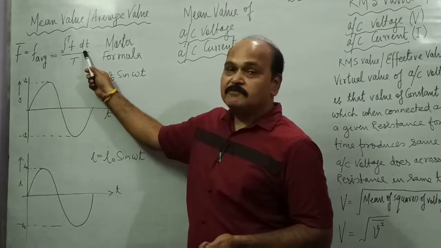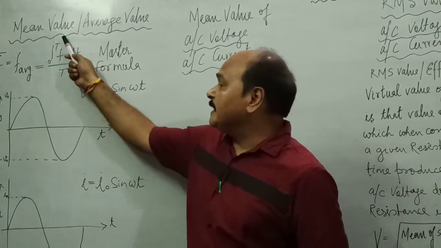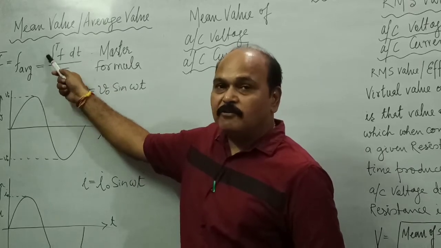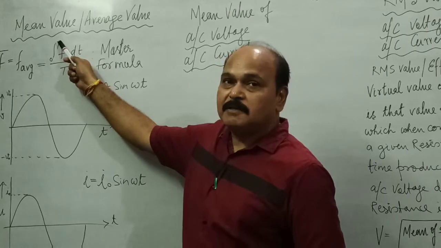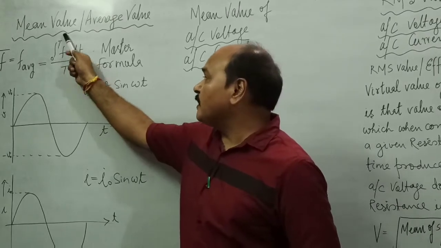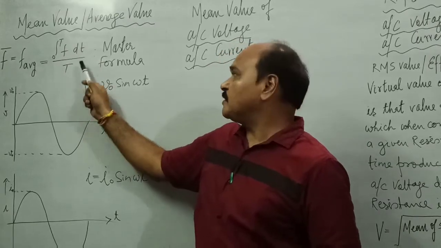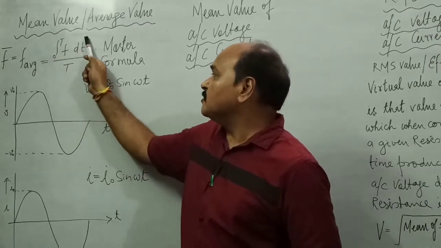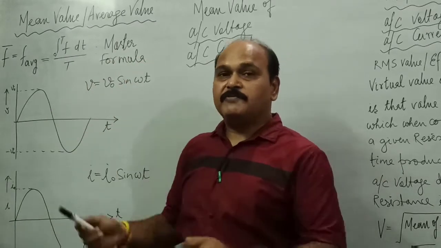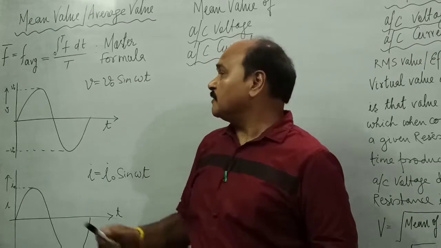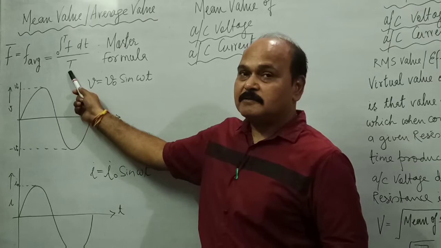F dt. We multiply function with a very small value of variable and we integrate it for certain range of the value of the variable, say from 0 to t, and we divide that whole numerator with time. So what does this numerator represent? This numerator represents sum of data which are huge or infinite in number, and this represents the number of times that sum is done.